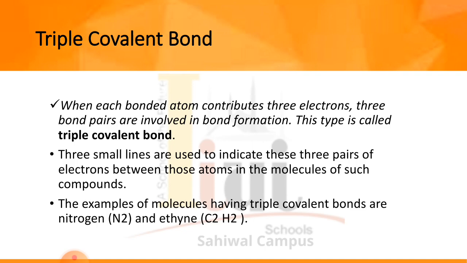Three bond pairs are shown on page number 63 in the example of nitrogen, again with the dot and cross formation, which is a representation of the electrons of the particular atom. So three bonds are formed between a nitrogen atom and a nitrogen atom. Both nitrogen atoms also have a lone pair on them. So the N2 bond is formed by a triple covalent bond. The next example is ethyne, C2H2. Three bond pairs are shared between two carbon atoms and the bond is formed between them, that is a triple covalent bond.